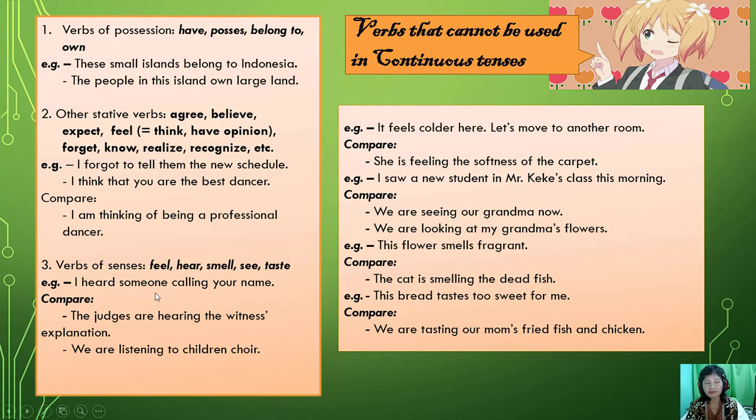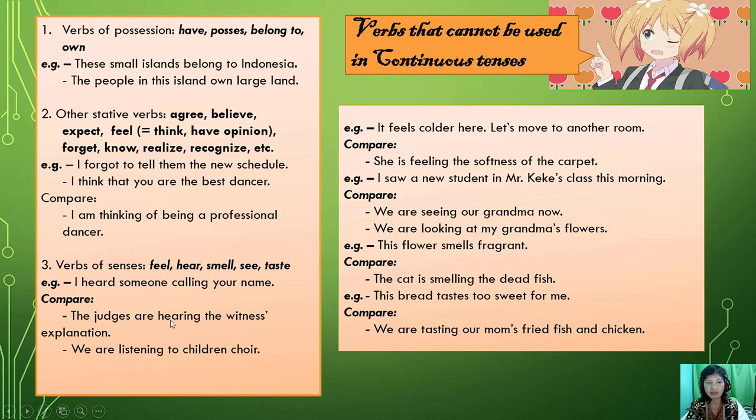But why can we use these also in continuous? Because they have different meaning. Let's see with this. Heard and hearing here.